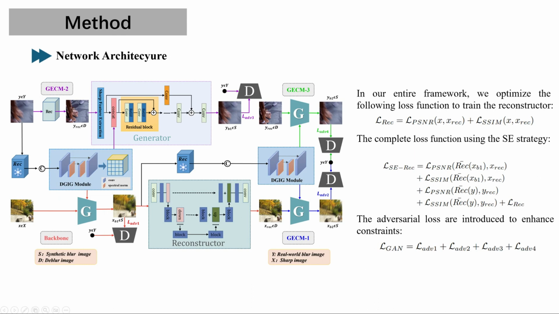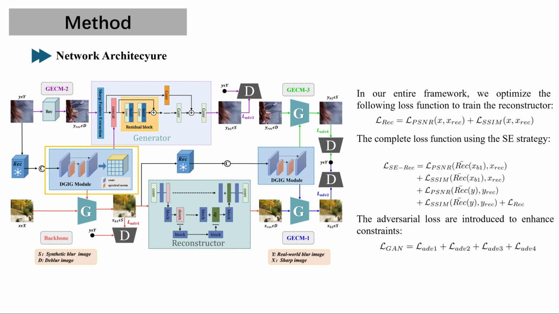In the Generator, we effectively utilize unpaired sharp and blurry images to synthesize pseudo-paired datasets. Inspired by CycleGAN, we design a GAN structure that transitions from original sharp to synthetic blur to reconstructed sharp to secondary synthetic blur, as shown by the red and blue arrows in the figure. The Degradation Guide Information Generation module provides ample pseudo-paired data for deblurring.